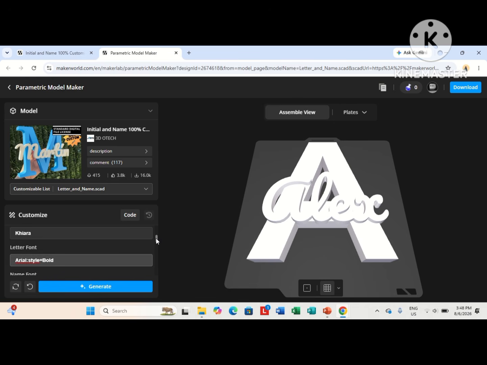The next is the letter font. Use the font that you like, but for me, I will choose that one. Name font, I will choose this also. And for the letter size, I will choose 130. And for the name size, I will choose 40 mm.